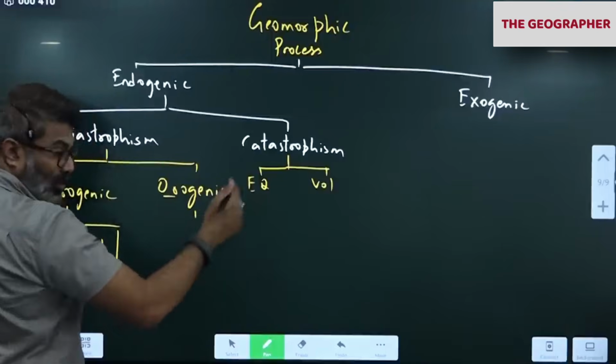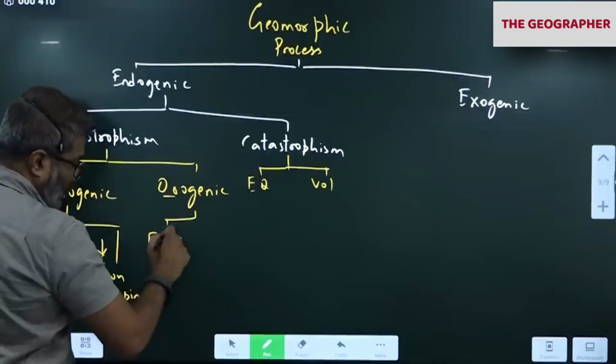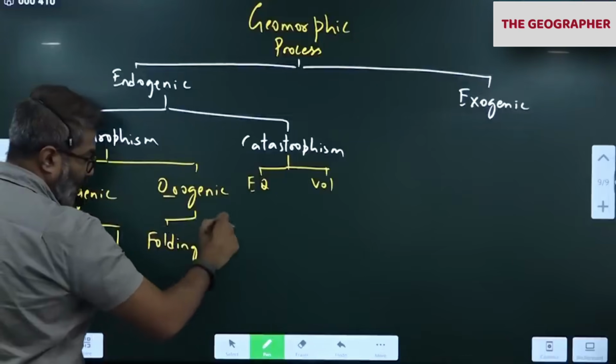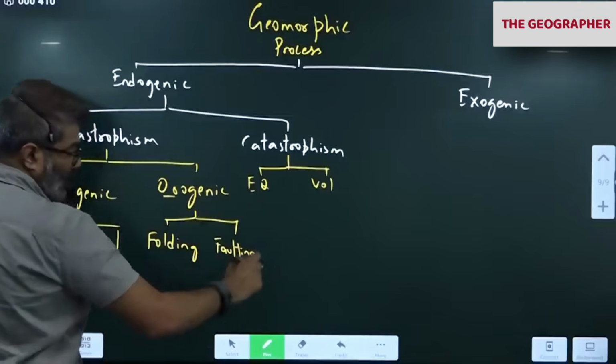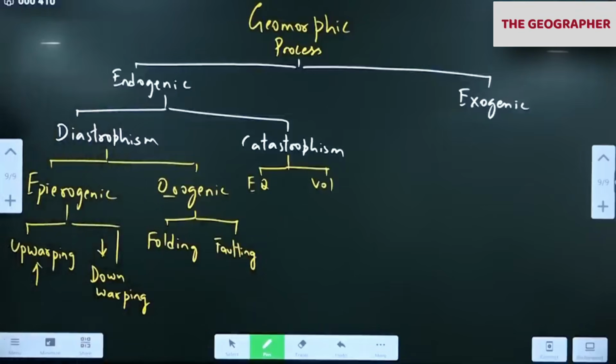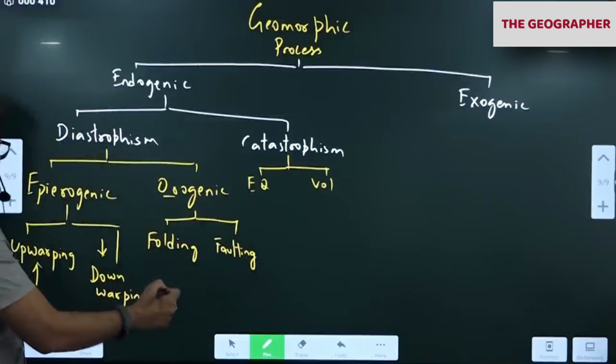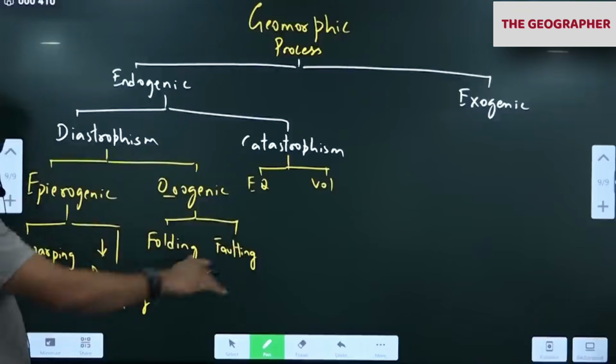Orogenic, mountain building movement. Folding, faulting. This also we have discussed. Folding led to the formation of fold mountains. Faulting led to the formation of block mountains.